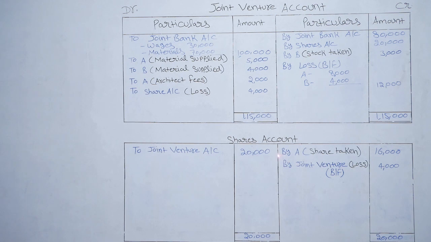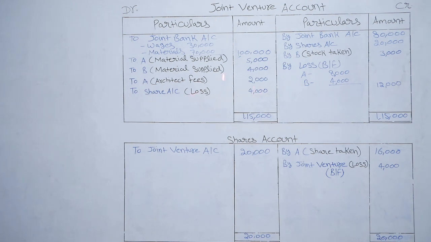So share account: it is mentioned in the question that A is taking up all the shares of the company at rupees 16,000. So entry will be A account debit to share account. If we do ledger posting of share account, then we write by A share taken of rupees 16,000. So there will be a loss of rupees 4,000. By joint venture 4,000. So this 4,000 will transfer to the joint venture account. So to share account 4,000.